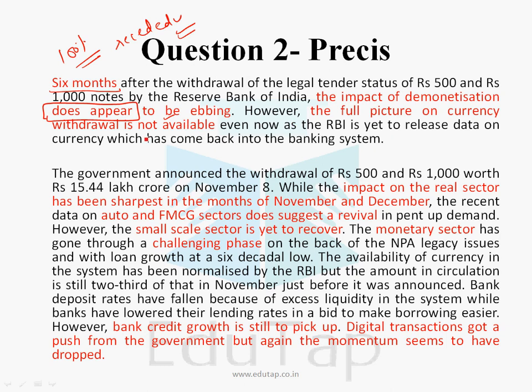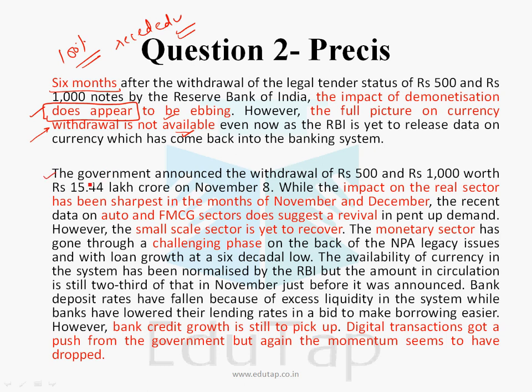However, the full picture on the currency withdrawal is not available even now, as the RBI is yet to release the data on currency which has come back into the banking system. So basically it means that the complete data is not available, all the stats are not available, so as to give surety to this claim that the effects have receded, right? So we need the complete data to arrive at a definite picture or definite statement. Fine. Next paragraph.